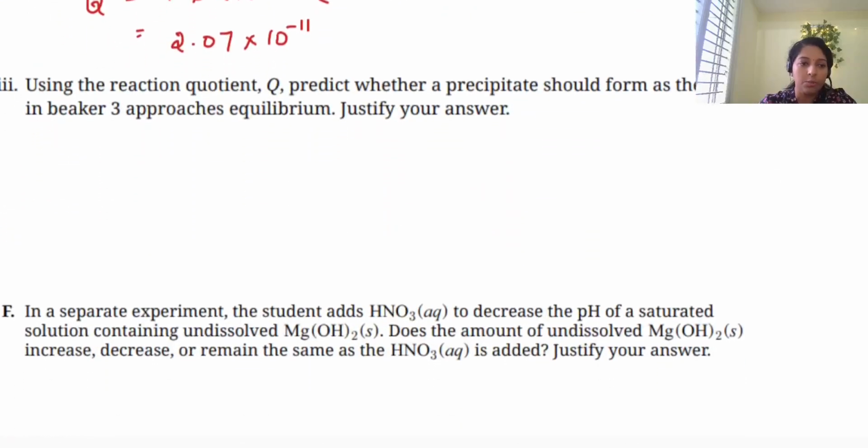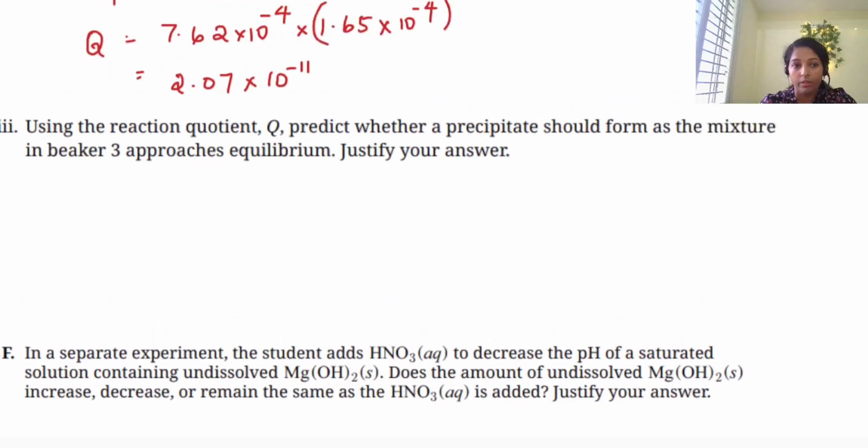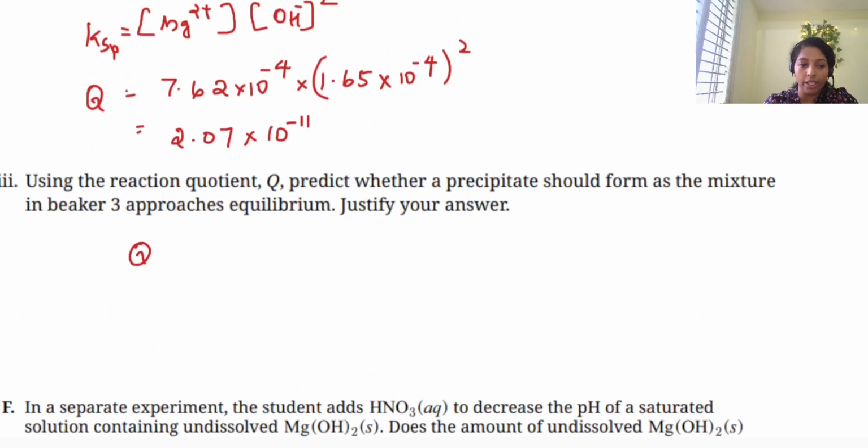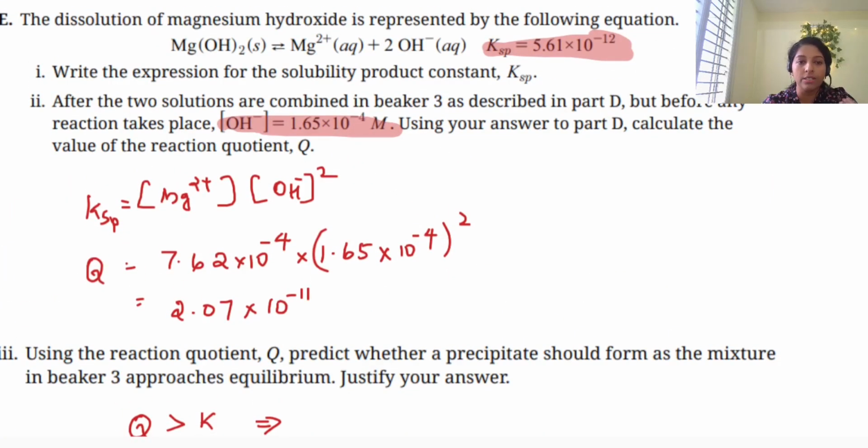Then the next part: using this Q, predict whether precipitation is forming or not. If Q is equal to K, then it is at equilibrium, or saturated. If Q is greater than K, that means precipitation. Equilibrium is shifted to the left, the reactant side, the solid phase. If Q is higher, then the product concentration is higher, so the system will do the backward reaction to decrease it. The backward reaction means solidification, like a precipitation reaction, Mg(OH)2 forming.